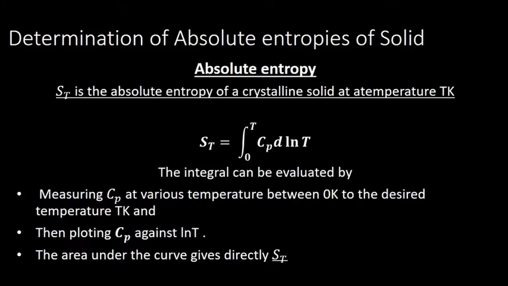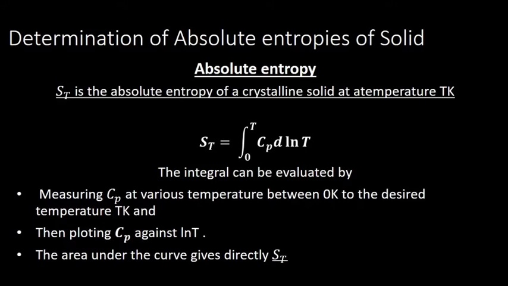Now, how we can evaluate this value is that we should measure Cp at various temperatures from 0 to the desired temperature. We take regular intervals: at 20 Kelvin we measure the heat capacity, at 40 Kelvin, 60, 80, 100, 120, 140, 160, 180, 200.